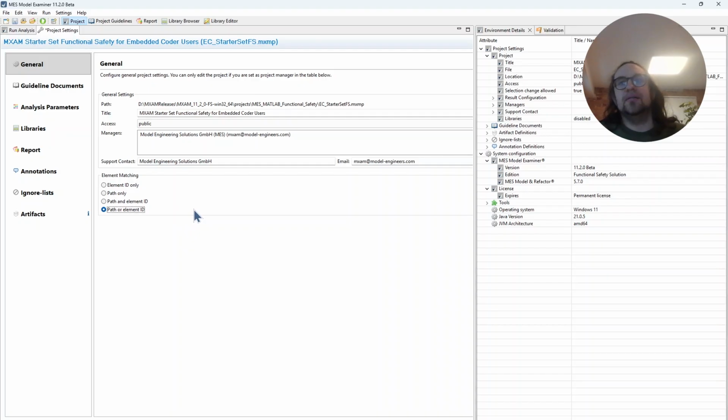So a nice feature improved in the background, and this rounds up the release highlights for MXAM 11.2, and we are really happy to release the latest version.